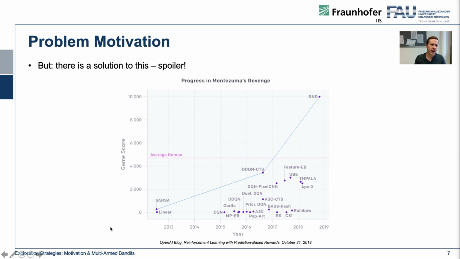Okay, what you see here is the progress on Montezuma's Revenge in terms of game score. The things that we saw so far are really somewhere at the low end of what you can reach in Montezuma's Revenge. However, we will also see methods and algorithms during this lecture that can really outperform an average human player in Montezuma's Revenge, which is a really hard exploration game.